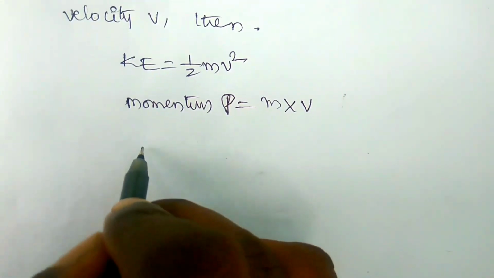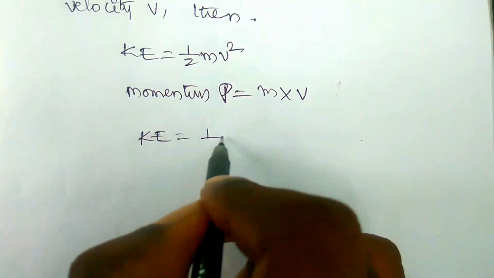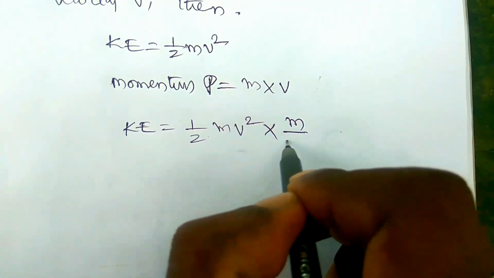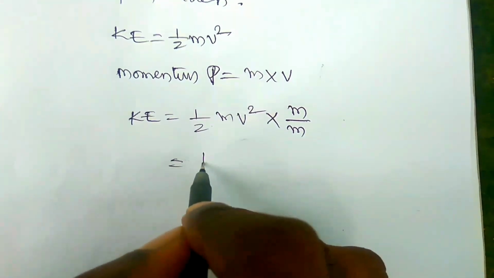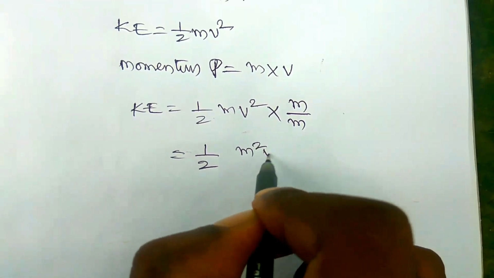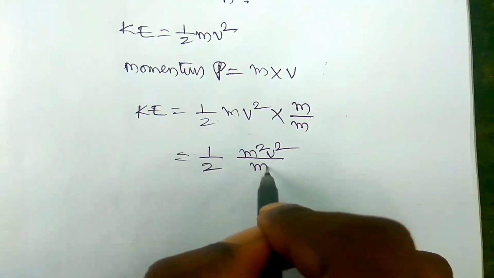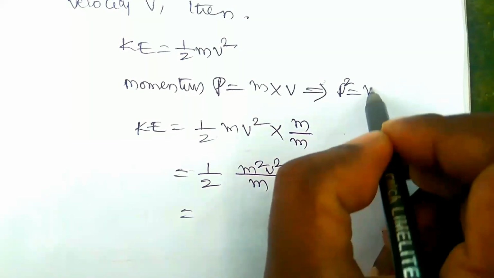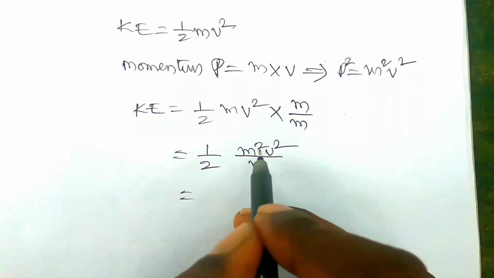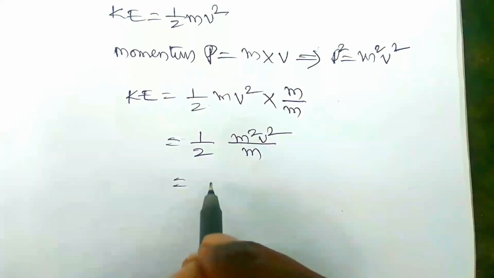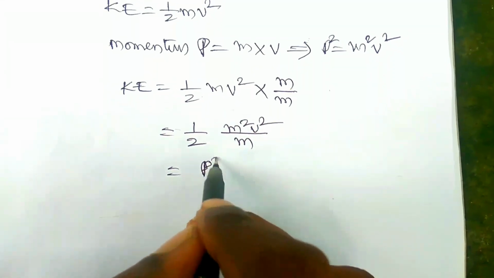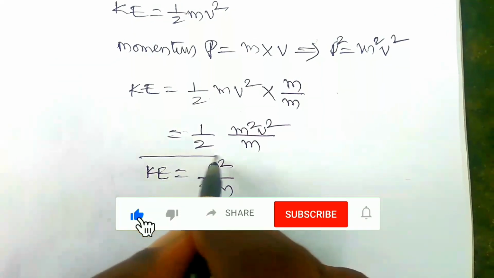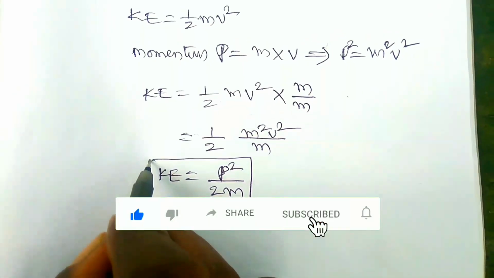From this equation we can write KE is equal to 1 by 2 mv square. It can be multiplied and divided by m, and then you can write 1 by 2 m square v square by m. Now m square v square is equal to p square, then it is equal to p square by 2m. So this is the relation between kinetic energy and the linear momentum of the body.